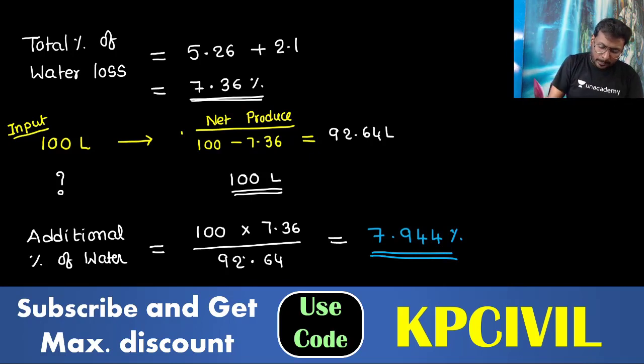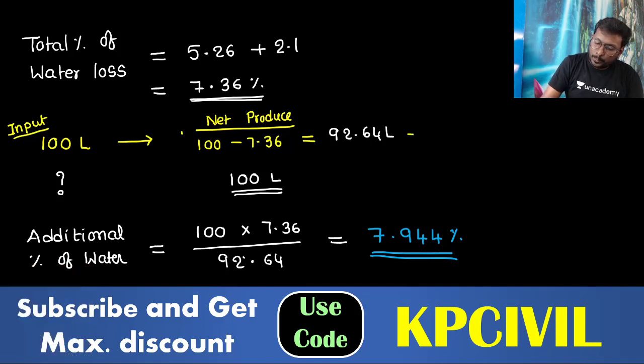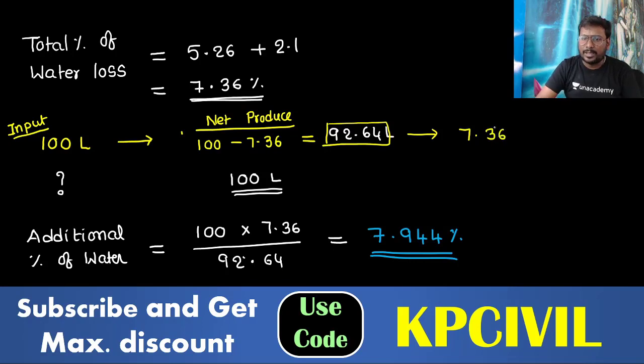If your net production of water is 92.64 liters, you have additional water provided of 7.36. If your net production is 100 liters, what is the additional water?